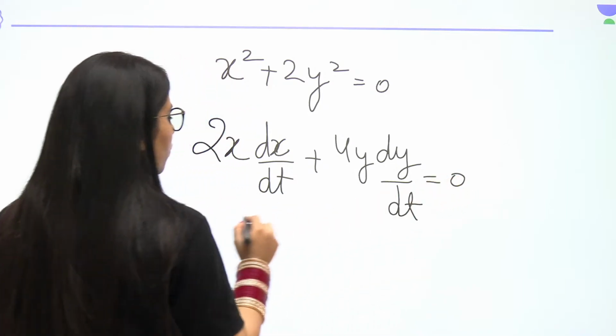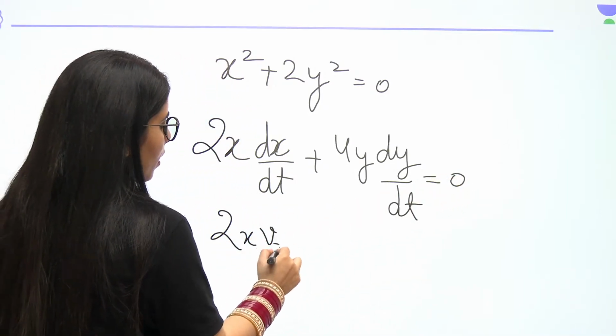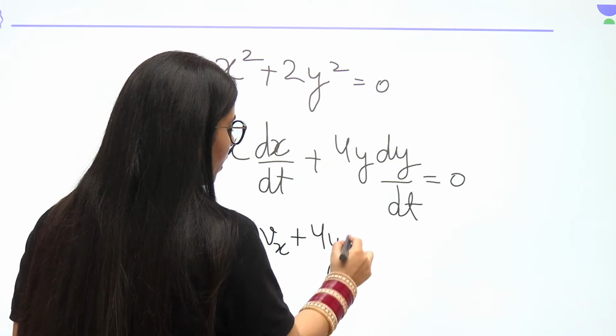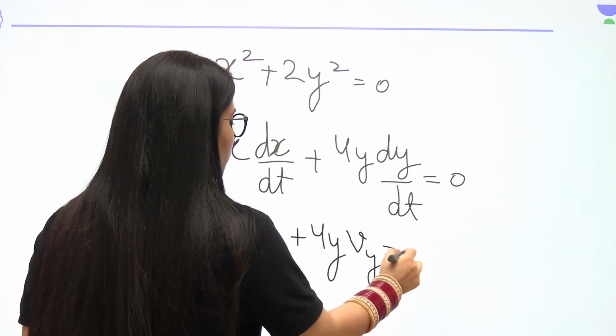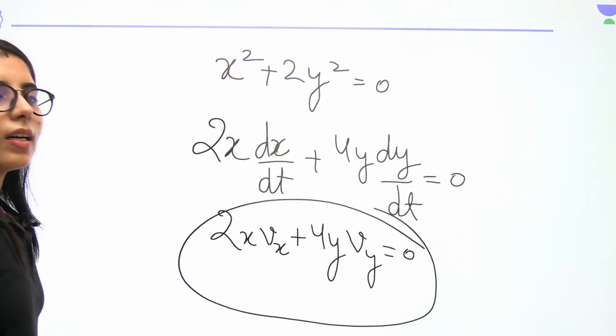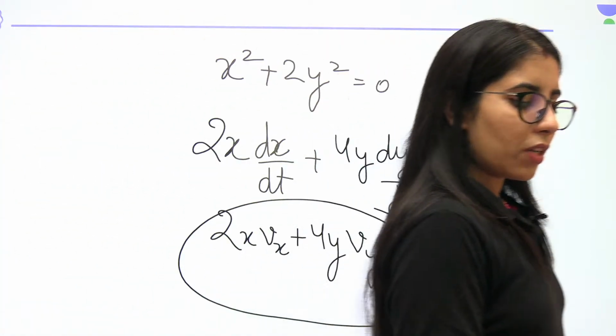This is the x component of velocity. So 2x vx plus 4y vy, equal to 0. This is how you can easily get the x and the y components of velocities.